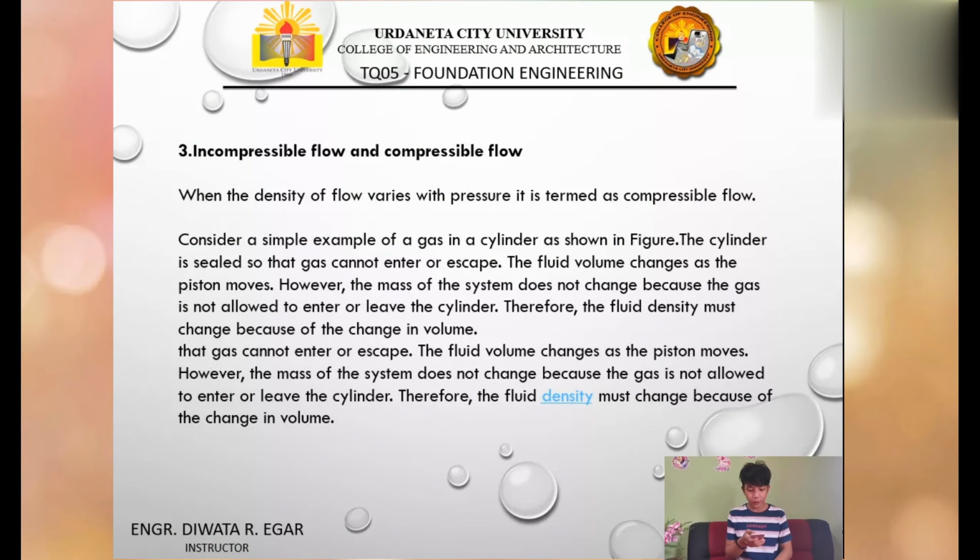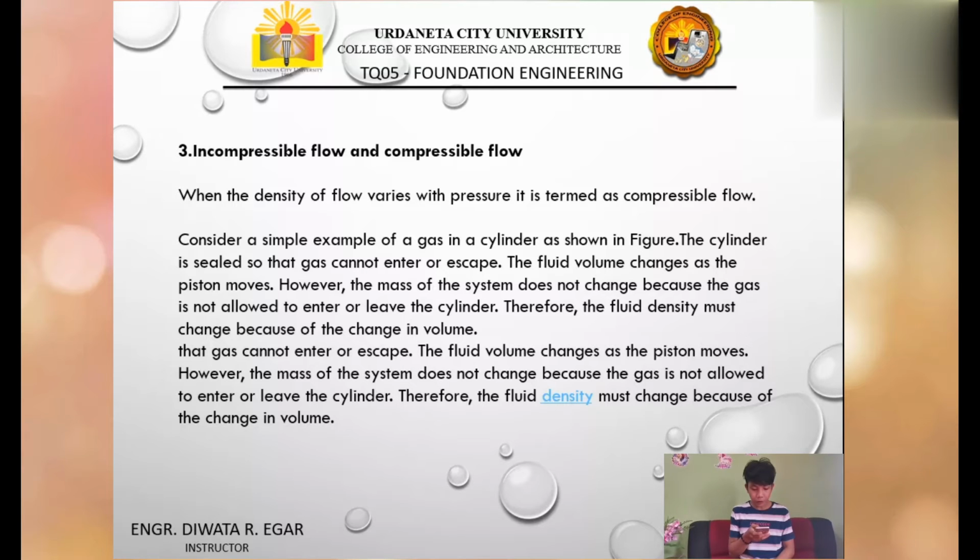Incompressible flow and compressible flow. When the density of flow varies with pressure, it is termed as compressible flow. The cylinder is sealed so that the gas cannot enter or escape. The fluid volume changes as the piston moves. However, the mass of the system does not change because the gas is not allowed to enter or leave the cylinder. Therefore, the fluid density must change because of the change in volume.